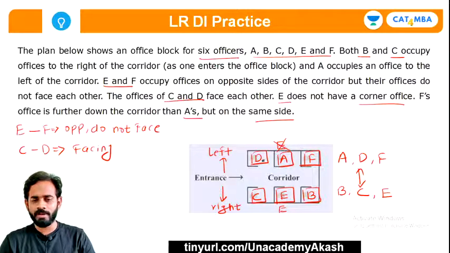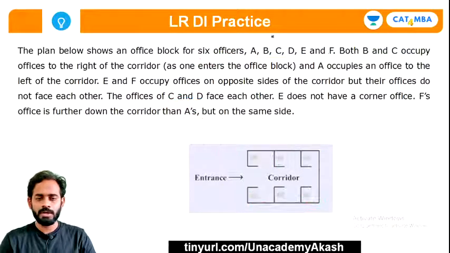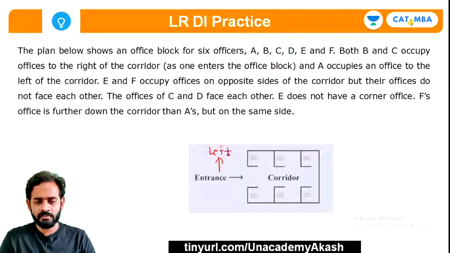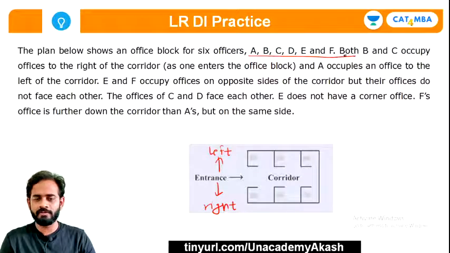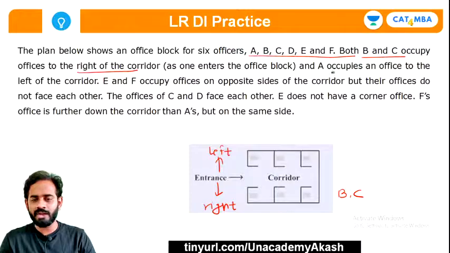Okay, so maybe we went a little faster. I'll do this again. I'll quickly explain how to arrange all of them. So this is left hand side and this is right hand side. There are 6 officers A, B, C, D, E, F. Both B and C occupy offices to the right of the corridor. So B and C are here towards the right hand side. And A occupies an office to the left of the corridor.